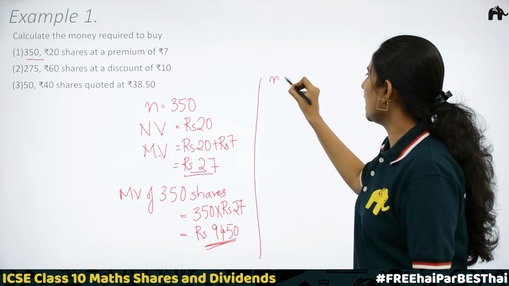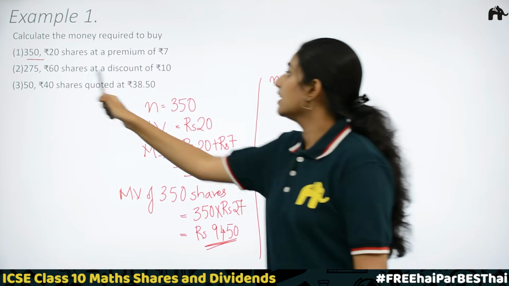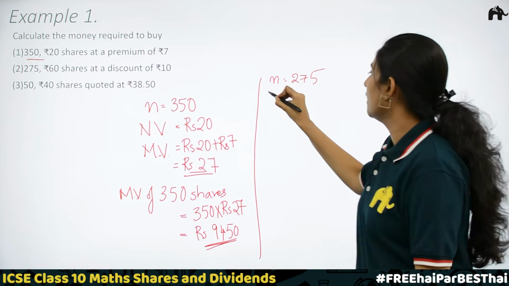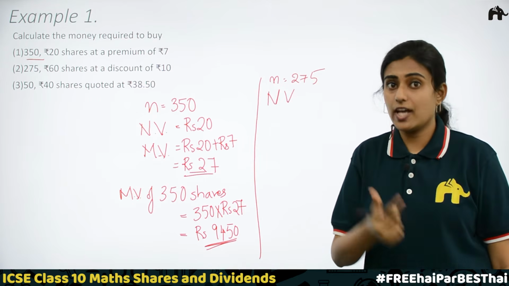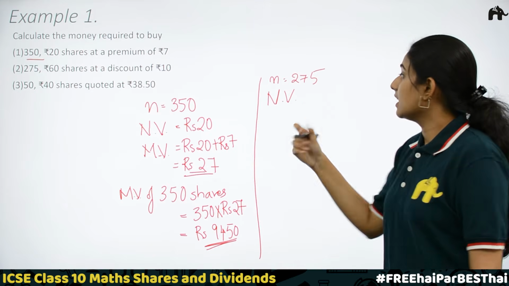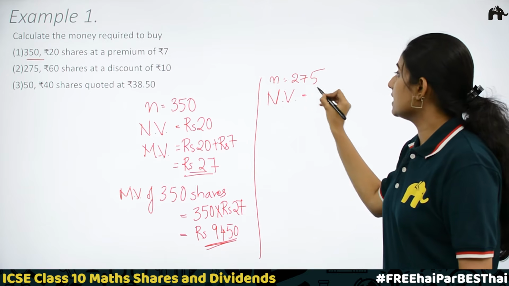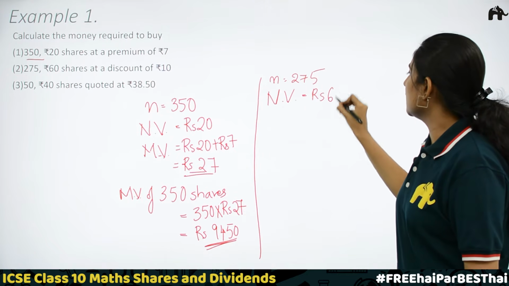Here the number of shares is 275. Then, rupees 60 shares. Rupees 60 is the nominal value. Either you can write it as FV, which is face value, or you can notate this as NV, nominal value. Nominal value is given, which is equal to rupees 60.